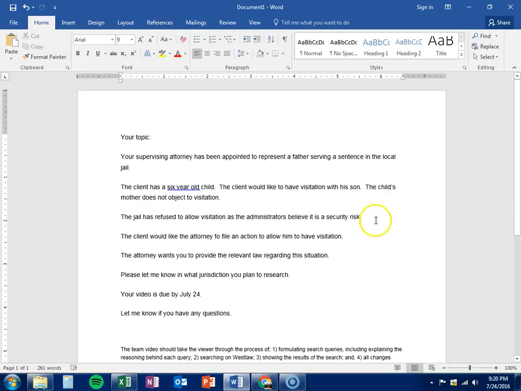The jail has refused, however, to allow visitation as the administrators believe it is a security risk. The client would like the attorney to file an action to allow him to have visitation. And then our attorney wants us to provide the relevant law regarding the situation. The jurisdiction we plan to research in is going to be Indiana.